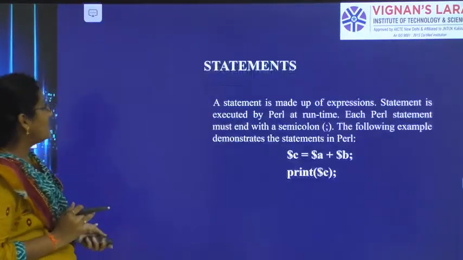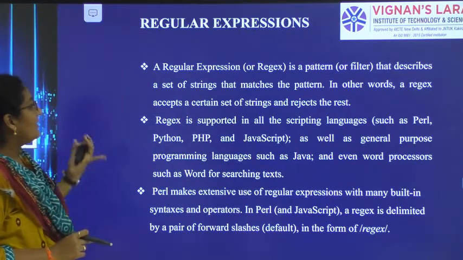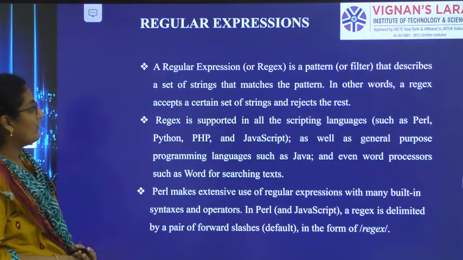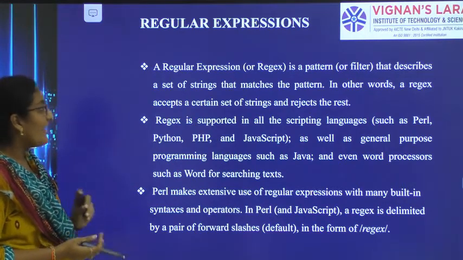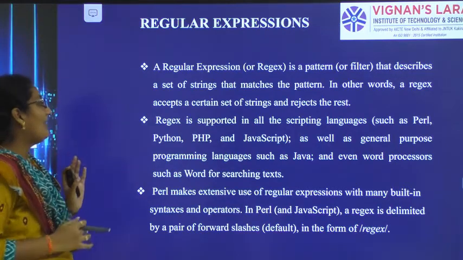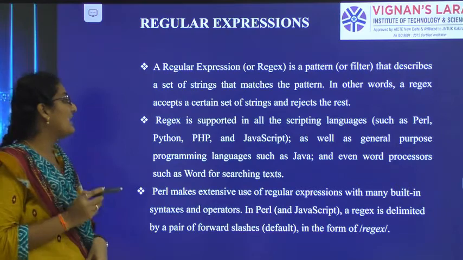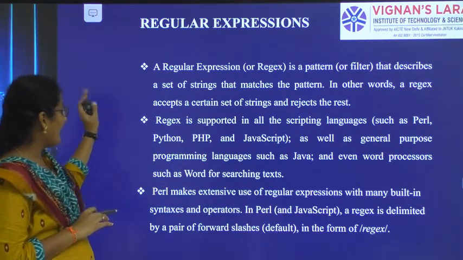I want to summarize. Regular expressions are also called regex. So Perl supports the concept of regular expressions. Regular expressions are nothing but a set of strings. Some strings will be accepted, some strings will be rejected. Apart from Perl, Python, PHP, JavaScript and Java also support regular expressions.